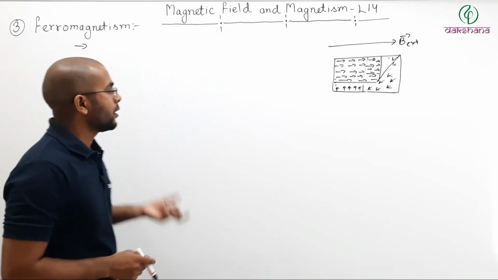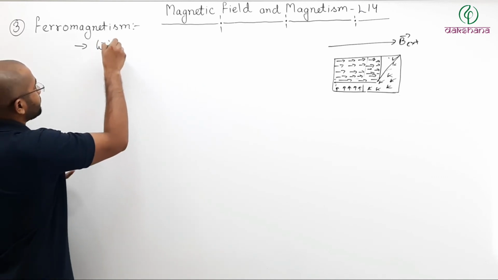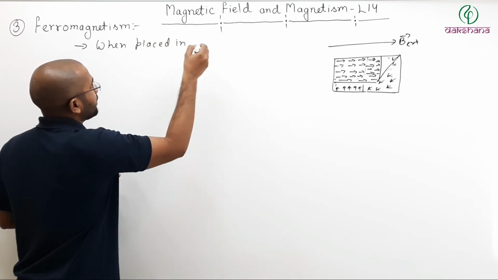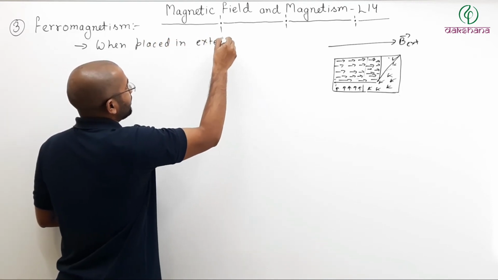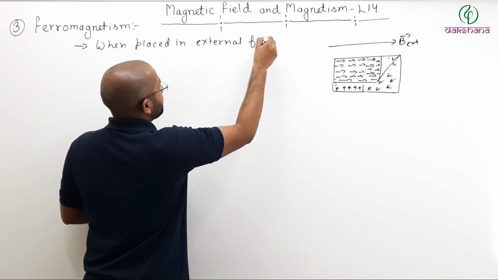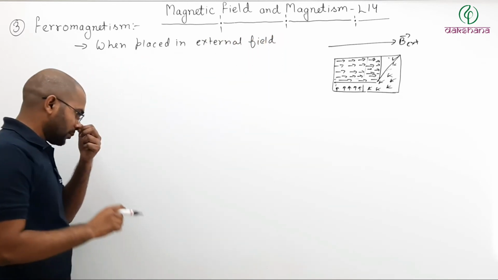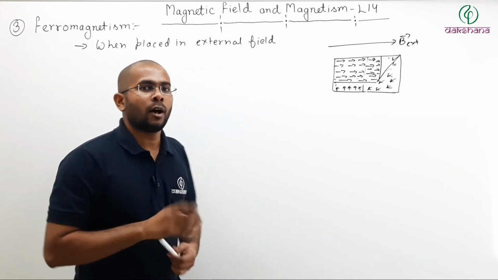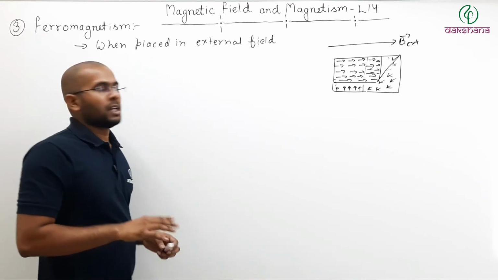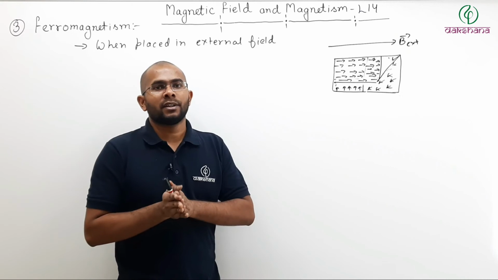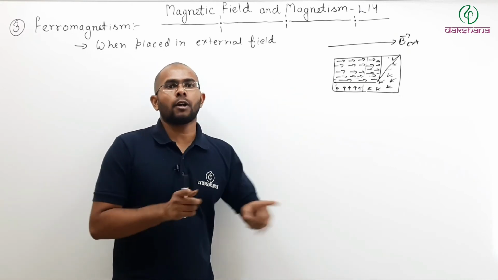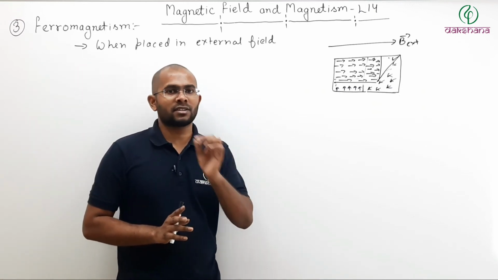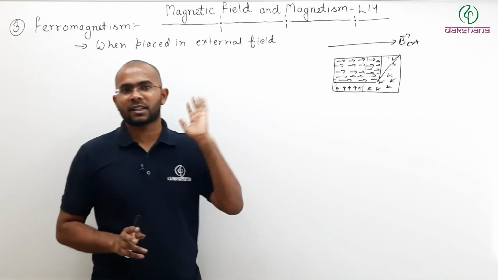So what you can say, when placed in an external field. Now whenever you place in an external field, what actually happens? All the atomic dipoles which are not in alignment with your external field will experience torque because M cross B, and if sine theta is not 0, then they will experience torque.